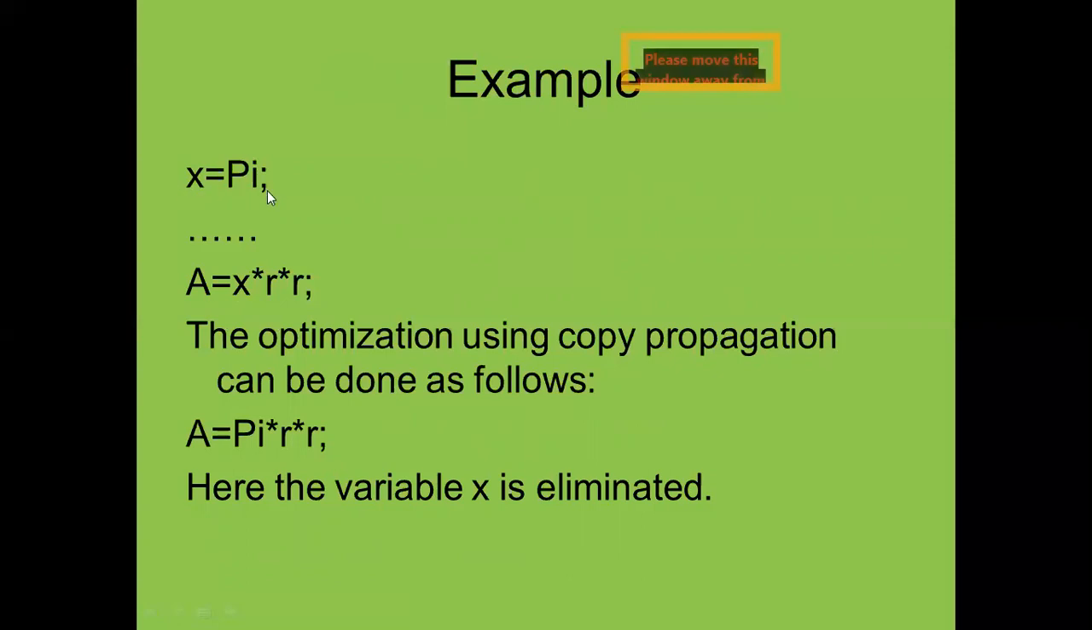Pi is a constant, and you already know pi. You can define that as a global variable if possible, and there is no need to assign this value. Why is there a need to copy this pi to x, and again write the formula here? Such mistakes will be made by the programmer.